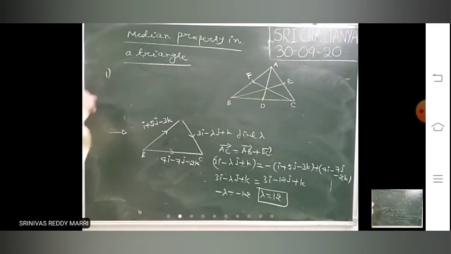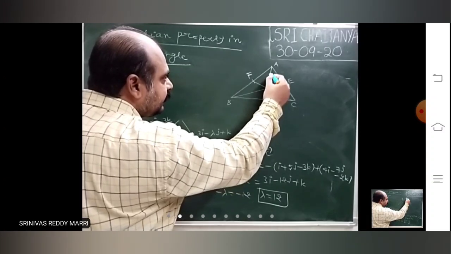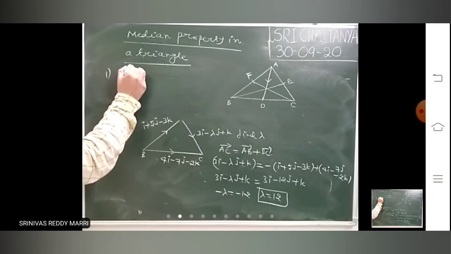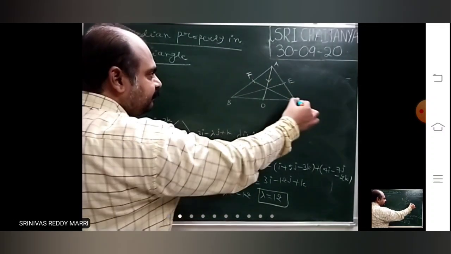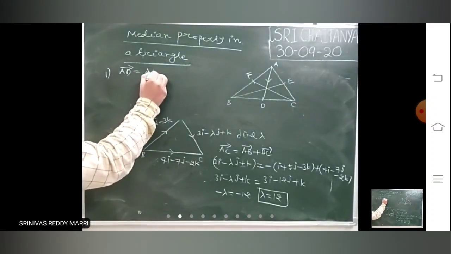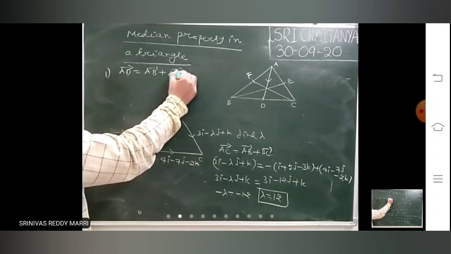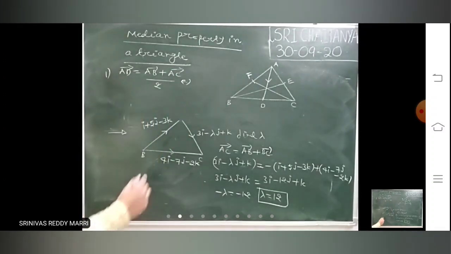What the property says is, if you want to write AD bar, AD bar is nothing but AB bar plus AC bar by 2. I will tell how you will get it. Or you can also write AB bar plus AC bar is nothing but twice AD bar. If you want the median vector AD bar, it is AB bar plus AC bar by 2.